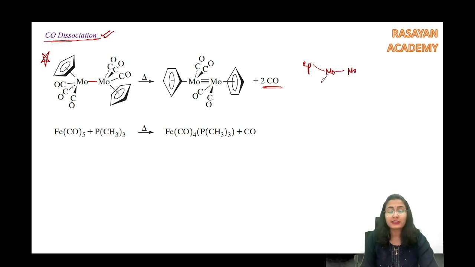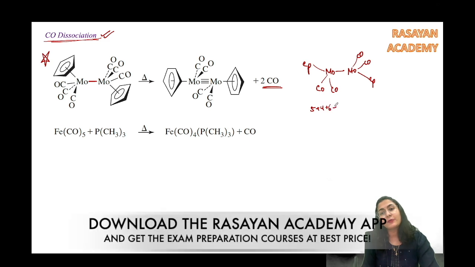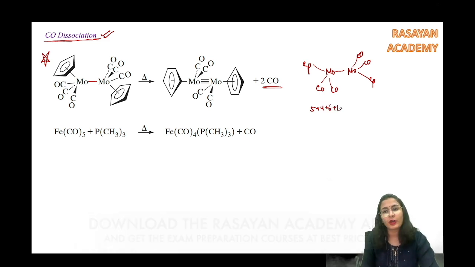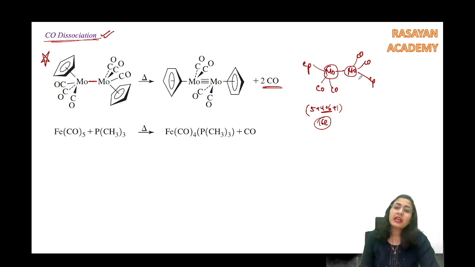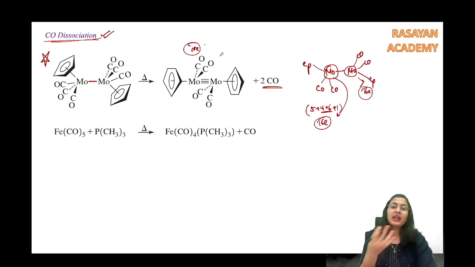If two carbonyls have left, meaning per molybdenum one carbonyl eliminated, that means now per molybdenum how many electrons are present? 5 for the Cp, 4 for the carbonyl, 6 for molybdenum and 1 each from the metal bond. So this many electrons both should have. How many will it be? It is only 16 electrons. Both of these metals are going to be 16 electron systems. That is why they have to increase the bond order to finally become an 18 electron system. So this is another possibility of how the molecule is going to cope with dissociation.